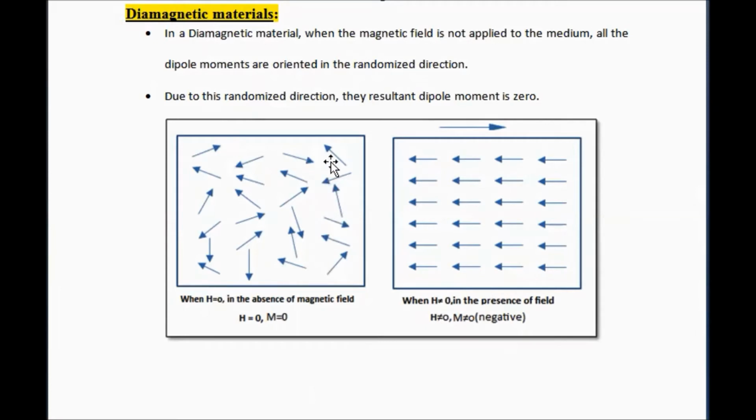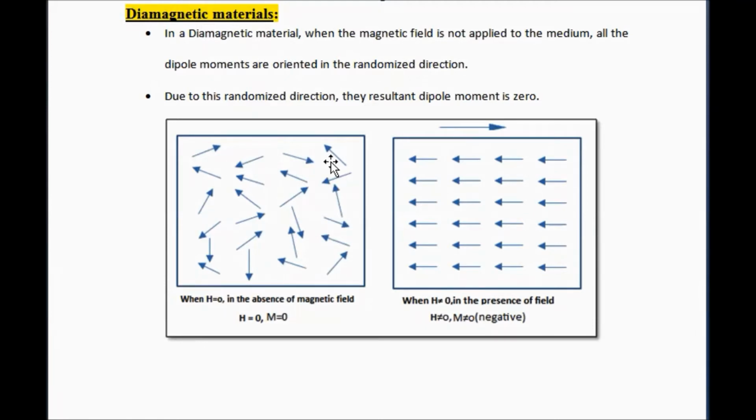Each dipole is a charge carrier, so each dipole has energy. When the dipoles are freely moving inside the medium, they exchange their energy with each other. Due to the exchange of energy, a collision takes place.